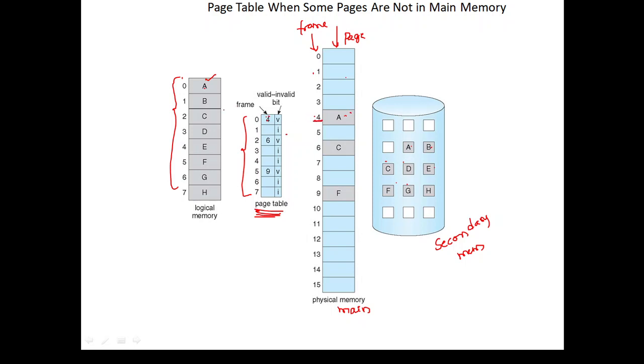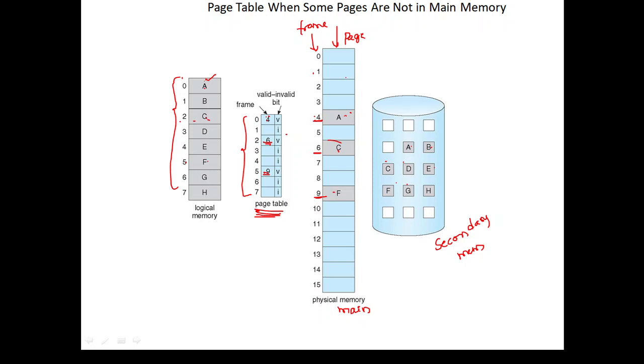And next one. So here where is C? C is in the second page, we have loaded C. But C is in which frame? Sixth frame. So sixth frame we have loaded. And next one, we are going to have F. So F is in the fifth page. So F is in which frame number? Ninth frame number.